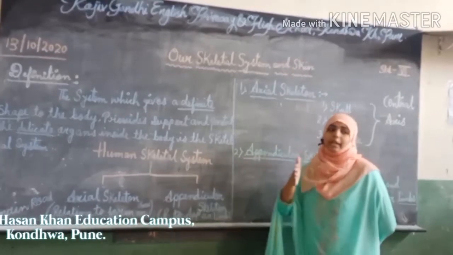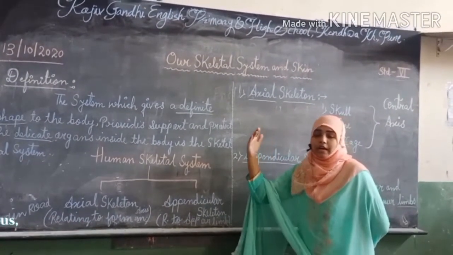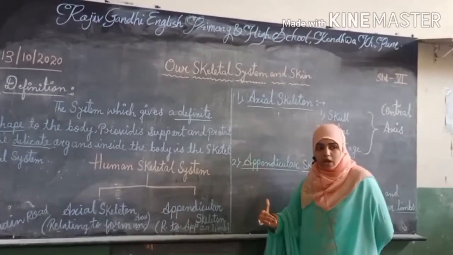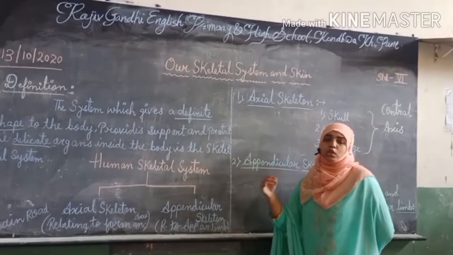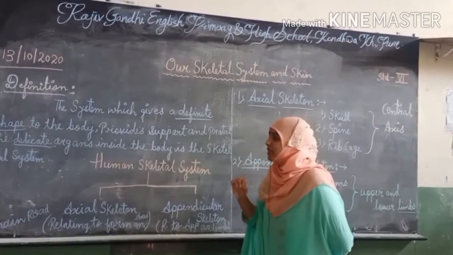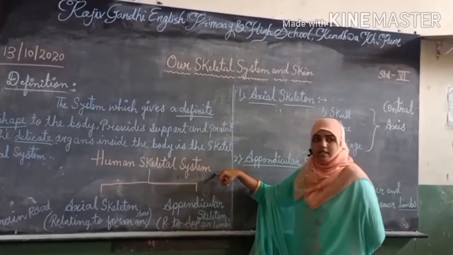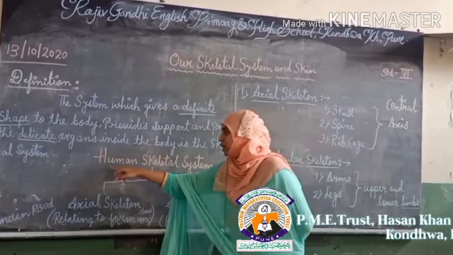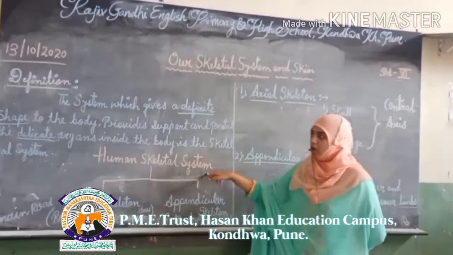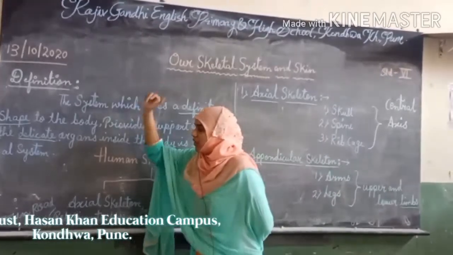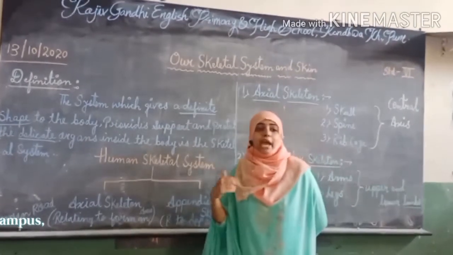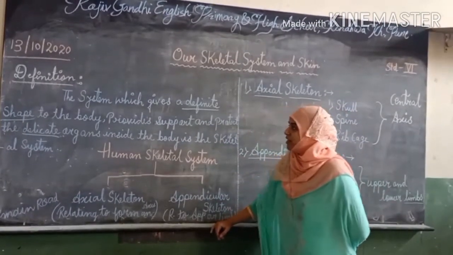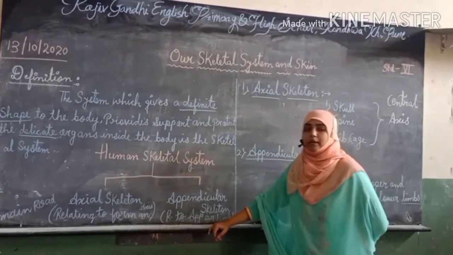System means systematic positions or areas where the organs and bones are present: upside, downside, left side, right side. The whole set of points is covered in the system. System is understood. So today we are discussing the human skeletal system. Now first, the definition. What actually is the human skeleton system? It is the system which gives a definite shape to the body.